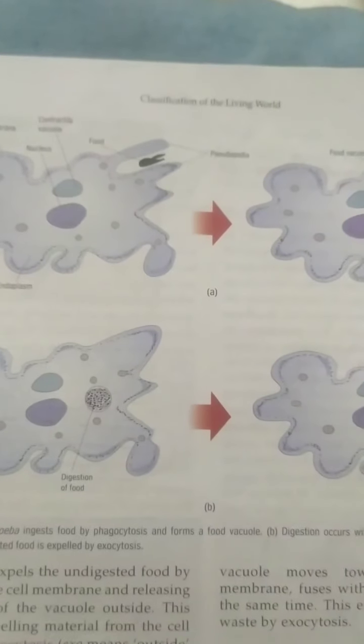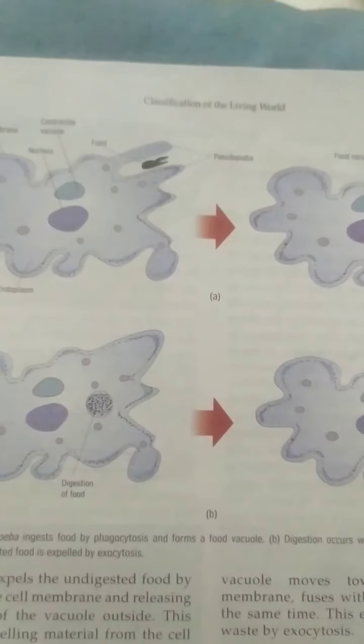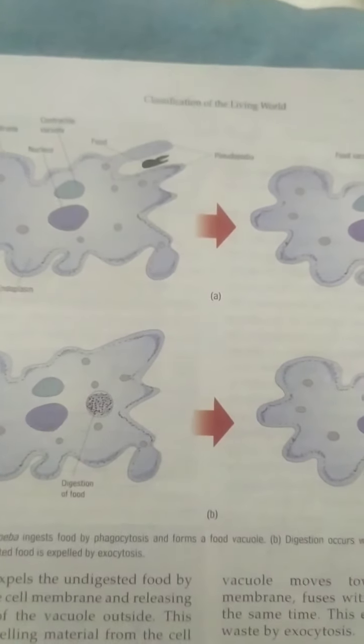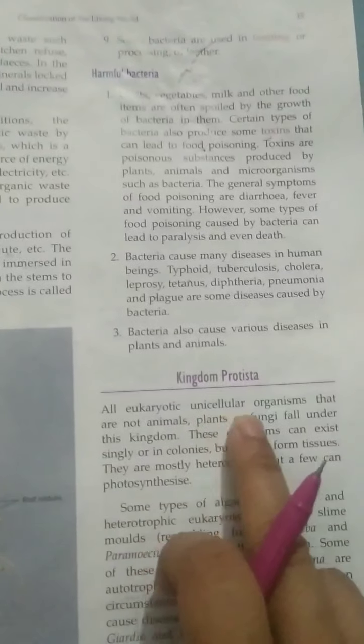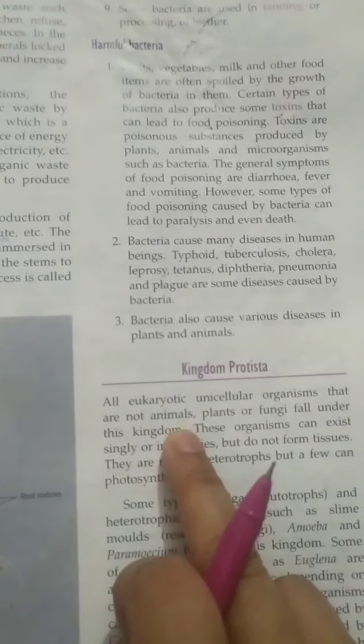Students, in the previous video, you have studied about the kingdom Monera. Now, in today's video, I am going to describe the kingdom Protista. So, this is the kingdom Protista. All eukaryotic unicellular organisms that are not animals, plants or fungi fall under this kingdom.